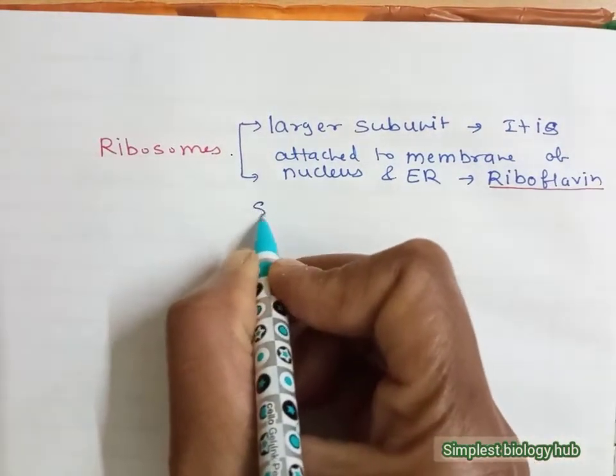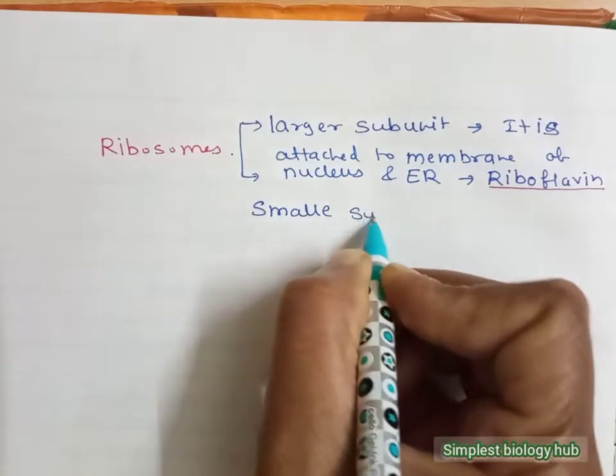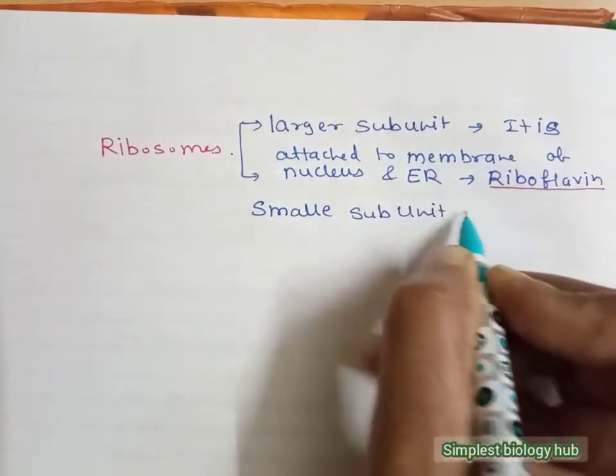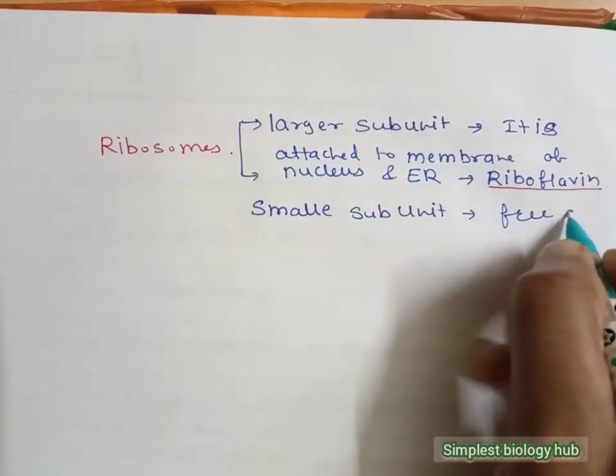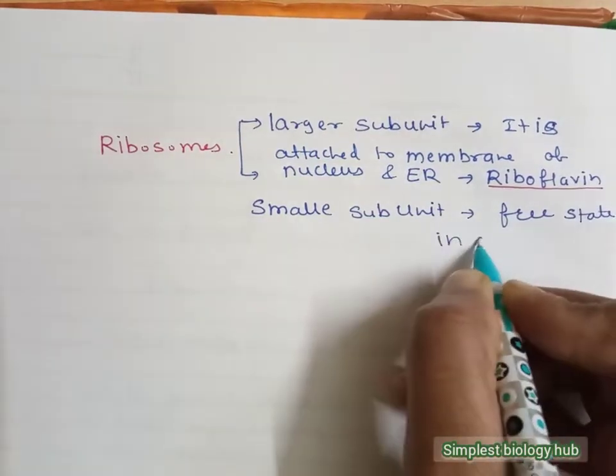And the other is the smaller subunit, and it is found in a free state in the cytoplasm.